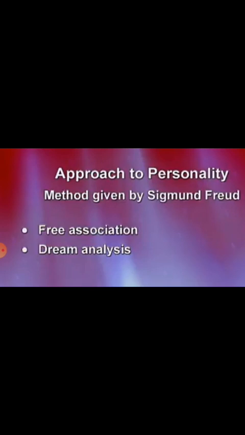Free association is a method in which a person is asked to openly share all the thoughts, all the feelings and ideas that come to his or her mind, without any burden, without any hesitation, clearly communicating all your thoughts and problems, whatever comes into your conscious mind.